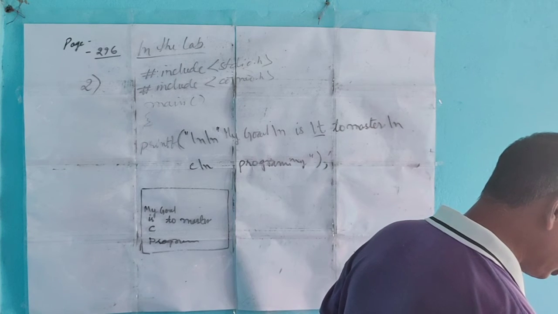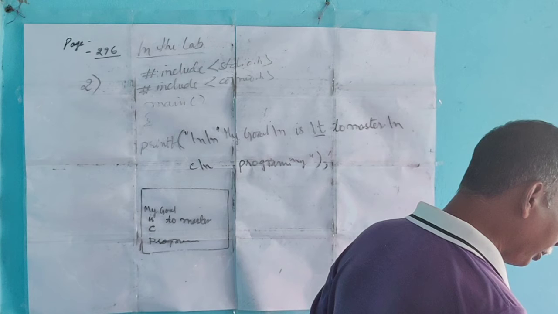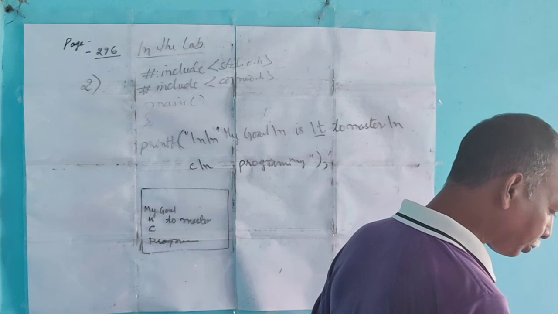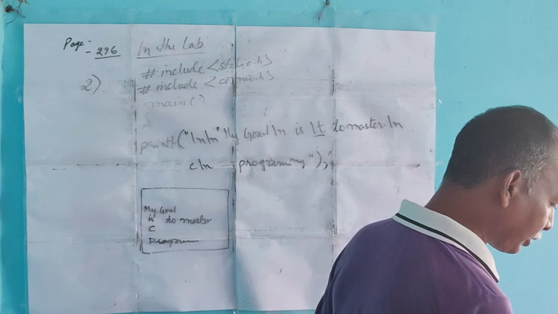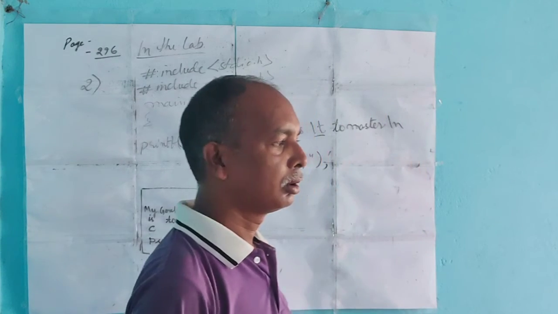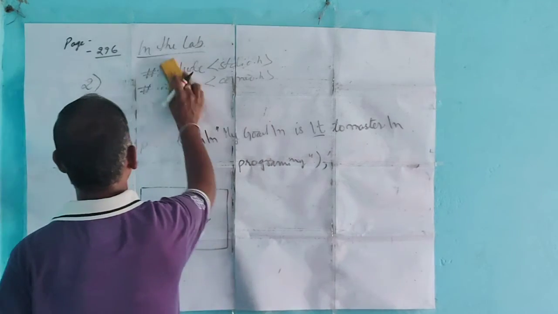Now in question number 3, write a program in C to input marks in 5 subjects and display the following output. Questions number 3 and 4 I leave for you. You will do questions 3 and 4 as your homework.